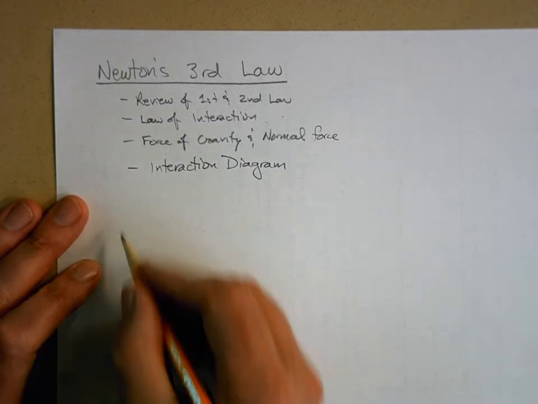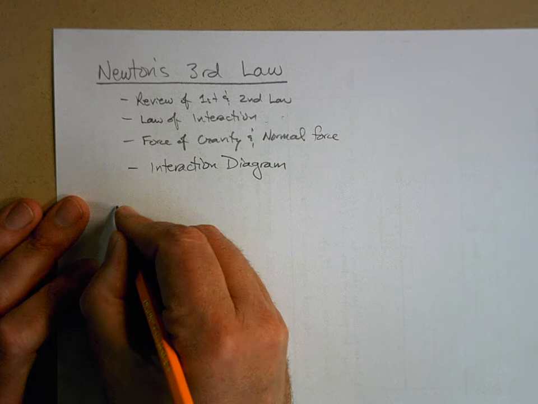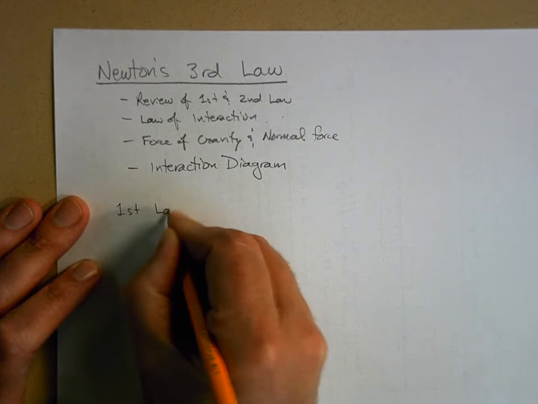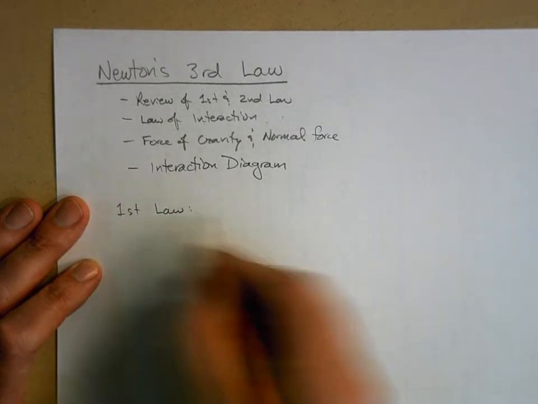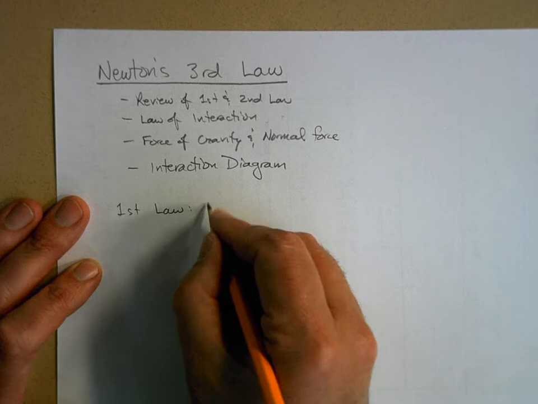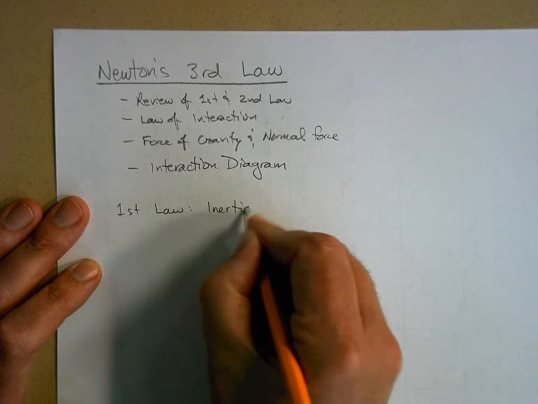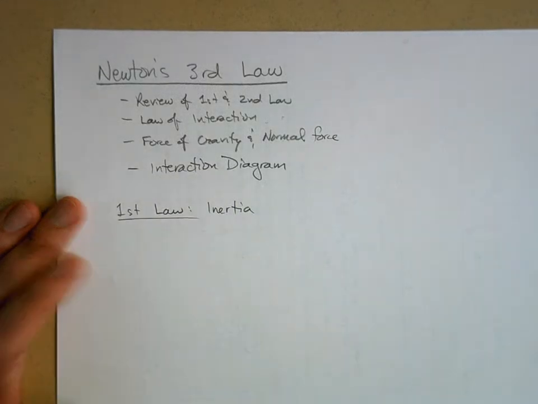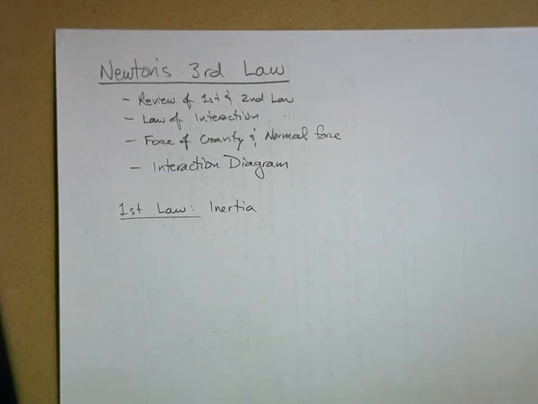Okay, so Newton's first law was the law of inertia. And it basically said that objects don't change the way they're moving unless you force them to. If an object's at rest, it will remain at rest.